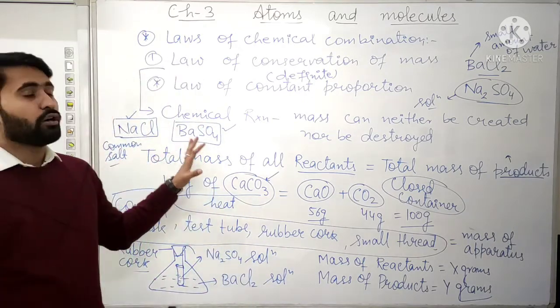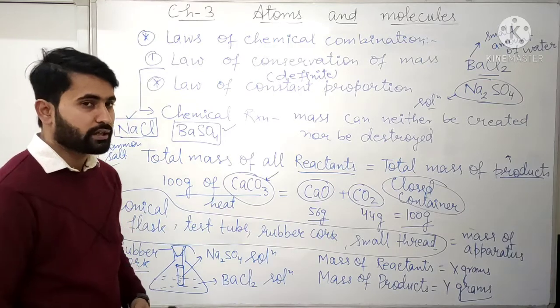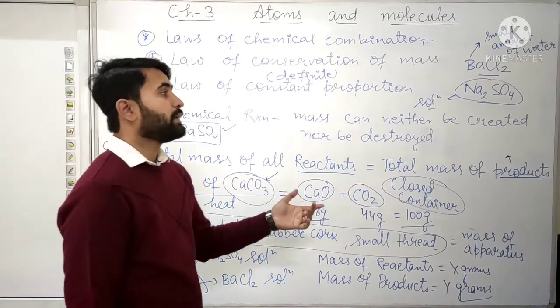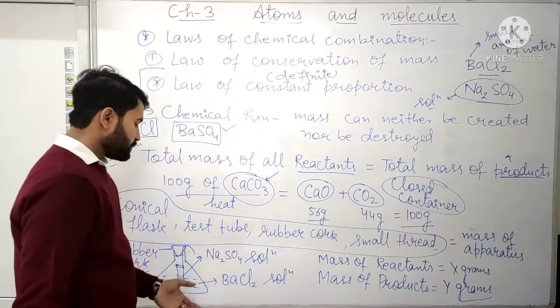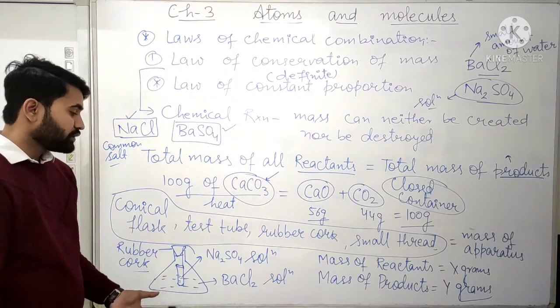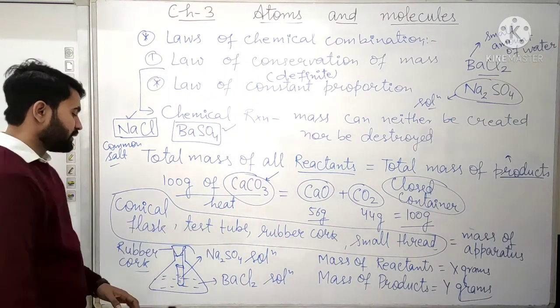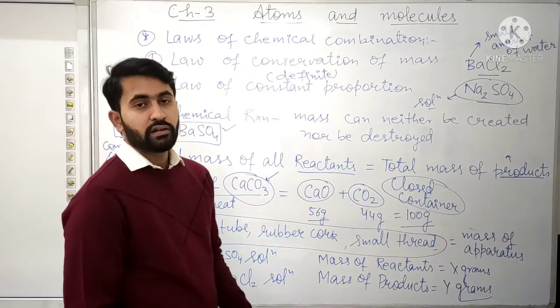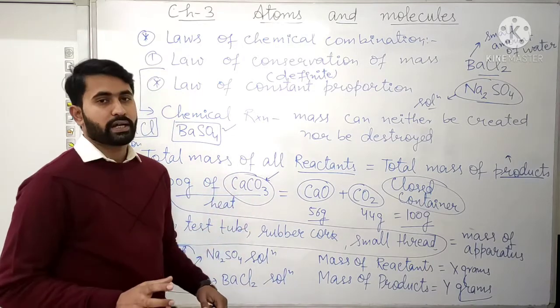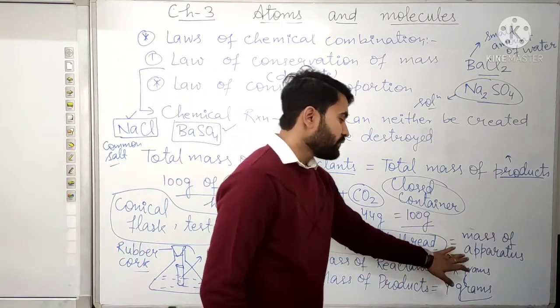So I think all of you understood what we have to do here. We have to take the barium chloride solution and sodium sulfate solution. First of all, we will measure the weight of all the apparatus, that is the conical flask, test tube, rubber cork and small thread, all together. That will be the mass of apparatus.